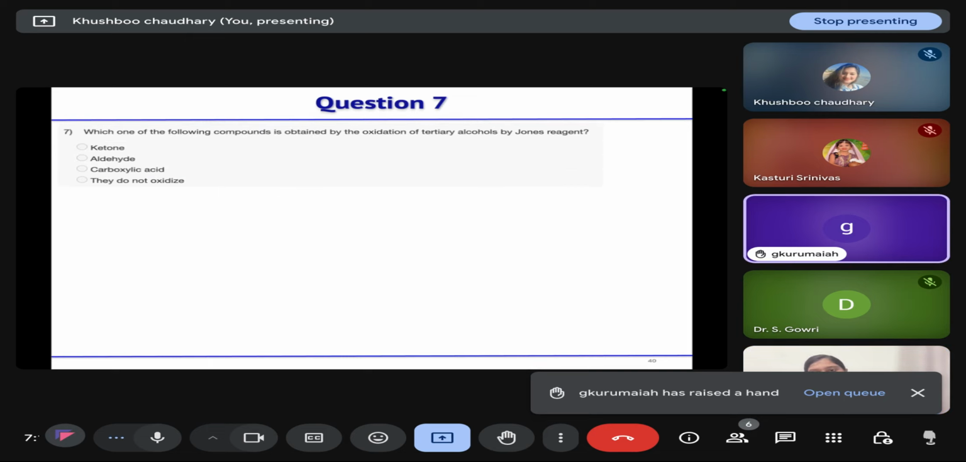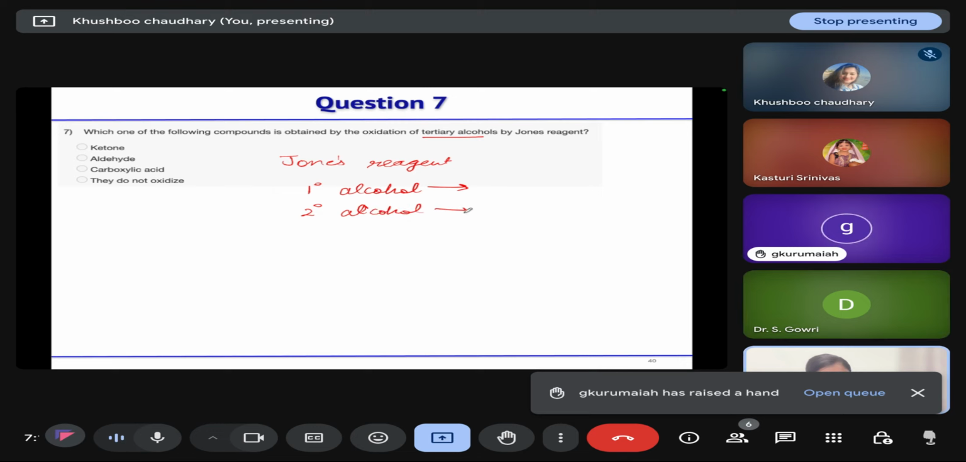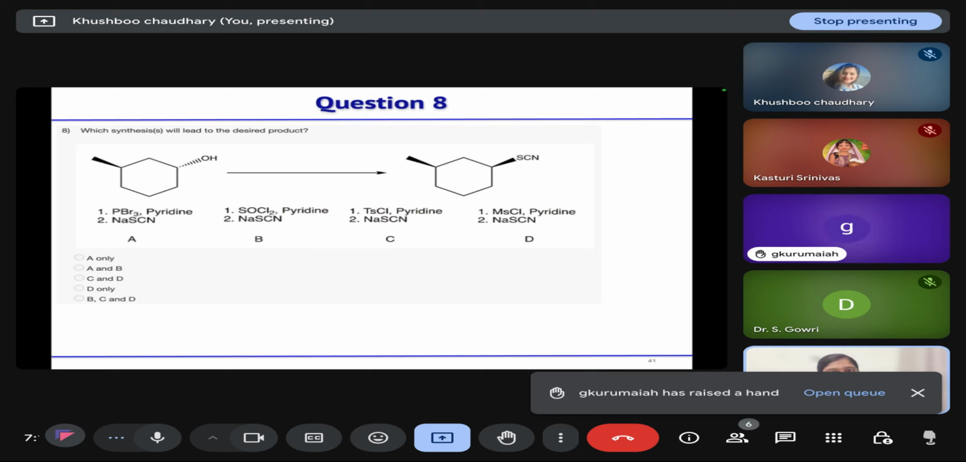Alright. Next: which one of the following compounds is obtained by oxidation of a tertiary alcohol by Jones reagent? Jones reagent will not oxidize a tertiary alcohol. They oxidize primary alcohol directly to acid, and secondary alcohol to ketone. Correct. So tertiary alcohols do not get oxidized. Okay.